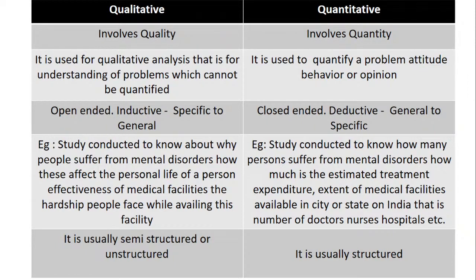When I talk about qualitative and quantitative research, when I say qualitative research, it is something which deals with qualitative phenomena and processes. Now what does it mean? It means that it includes quality as its parameter. Okay, let me go one by one.